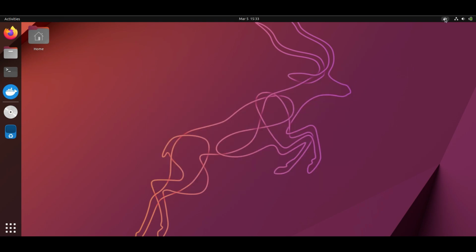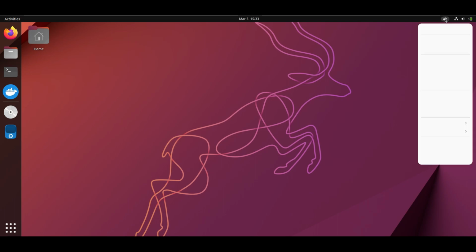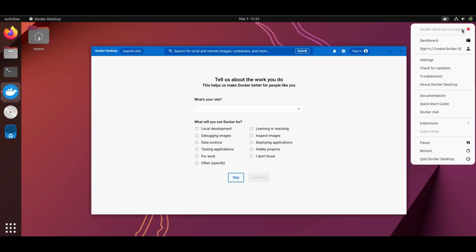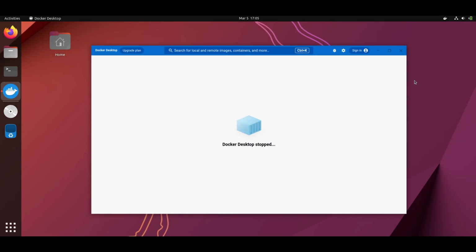and you will see here one icon which states the running status of the Docker. So the current status of the Docker is stopped, but it will get started automatically. The end of our installation video.